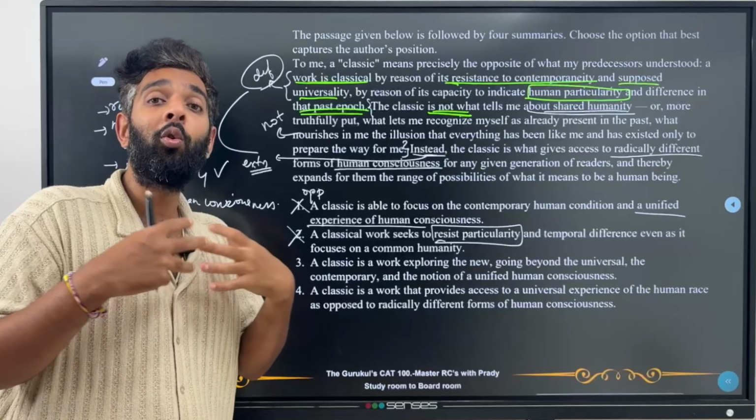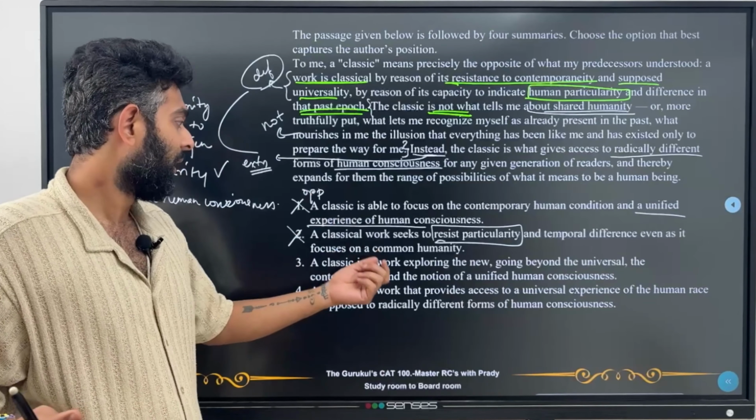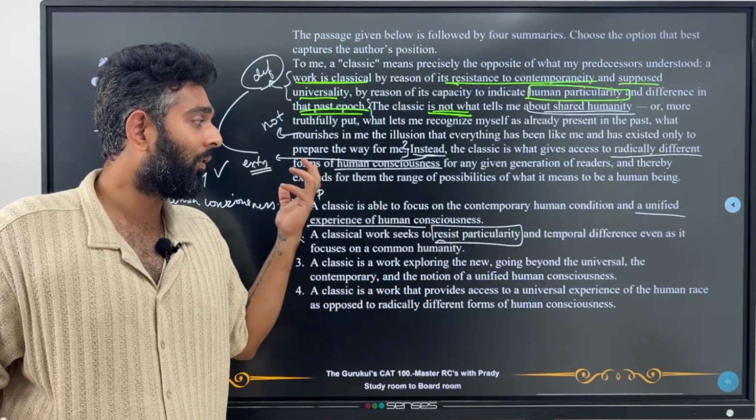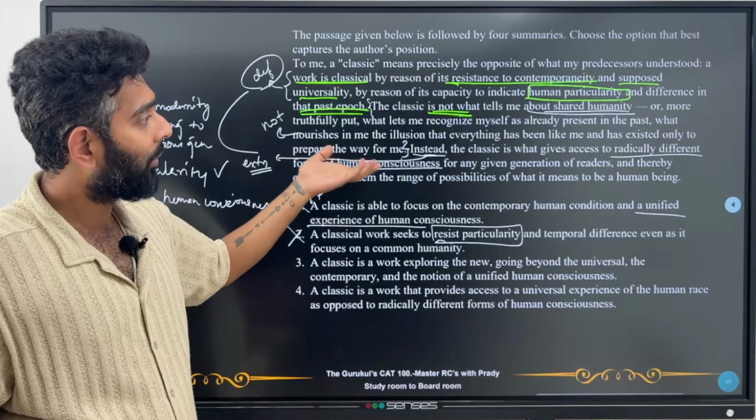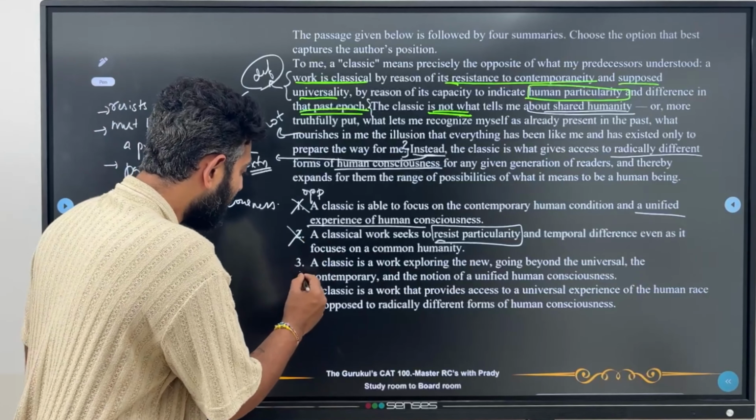It needs to be new no matter when they are reading it. It's definitely going beyond the universal, no, nothing unified. So he just wants it to go beyond the universal and the notion of unified human consciousness, and it gives some radically different form of unified human consciousness. So this could be a possible answer for us.